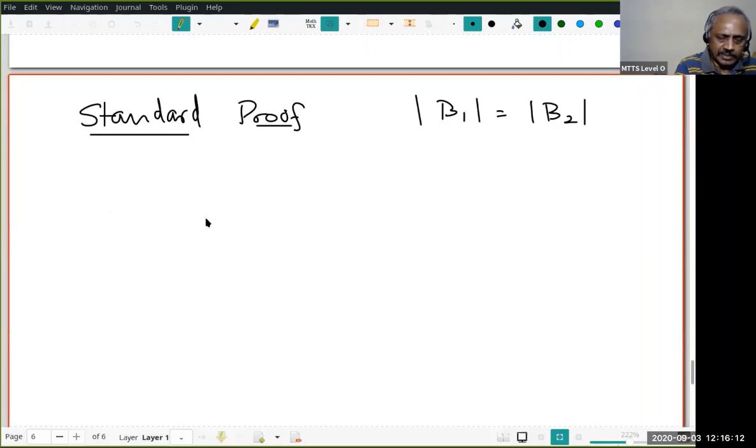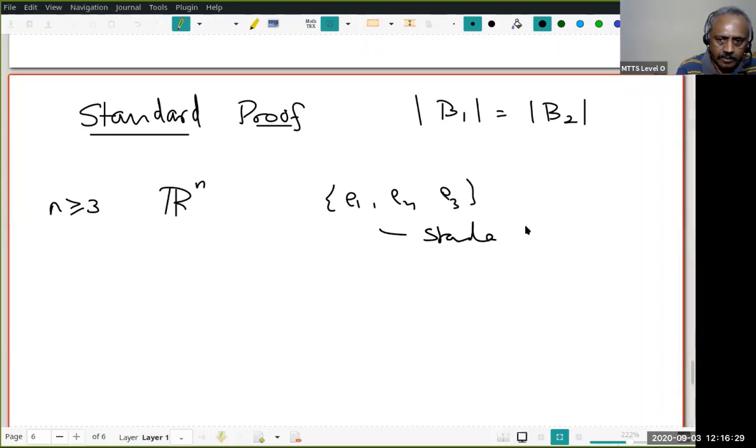Before I say what the lemma is, let us look at R^n, and let's assume n is greater than or equal to 3. Let E1, E2, E3 be the standard basis vectors, but they are not all the basis vectors, because if n is strictly greater than 3, I have to add some more.